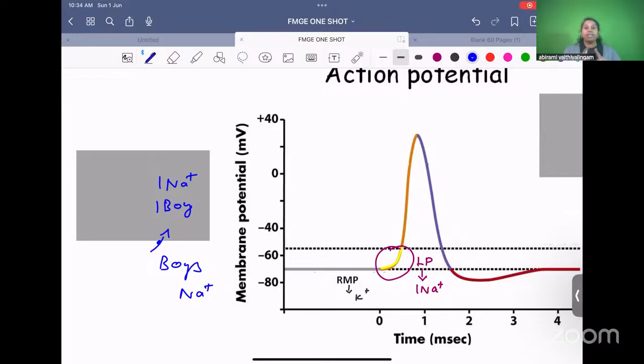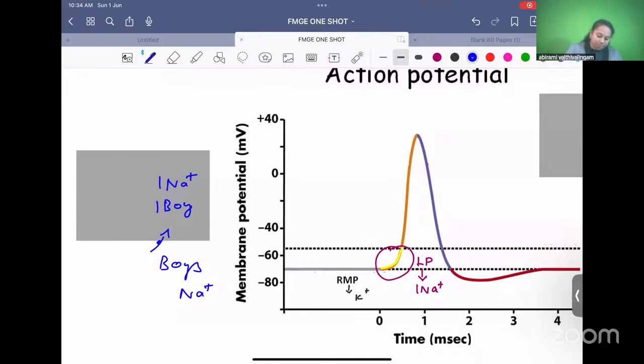Dheeraj finds many beautiful girls in the class. So what is he doing? He is messaging in the group, all boys, please come inside. So one boy who came inside is stimulating all other boys to come inside. This is a positive feedback mechanism, that we call Hodgkin's cycle. Entry of one sodium opens all other sodium channels. Entry of one boy has stimulated all boys to come inside.